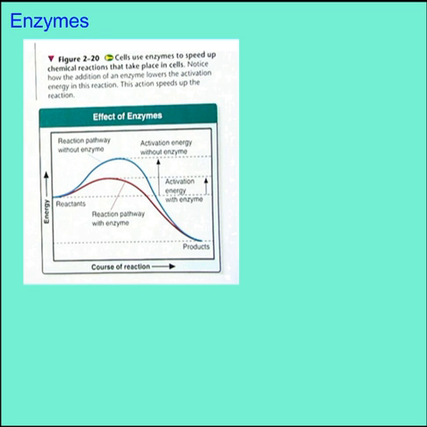Now let's look at a few diagrams and illustrations that might make some of these points a little more clear. Here we see two reactions graphed showing the energy over the course of the reaction. The blue line here represents a reaction without an enzyme, and you can see there's a much greater activation energy than when we add the enzyme. That's the red line here. There's a much lower activation energy. This reaction would happen much more easily and much more quickly.